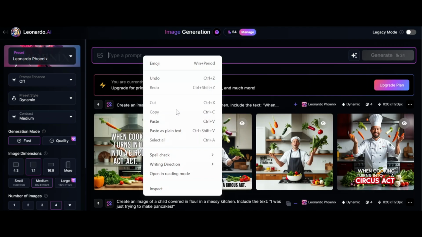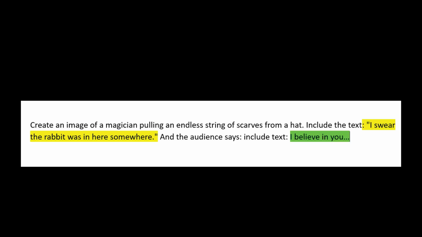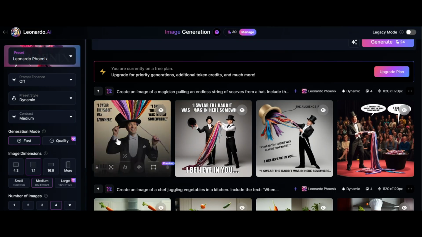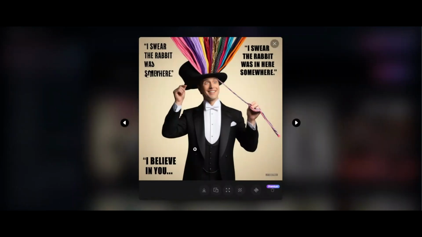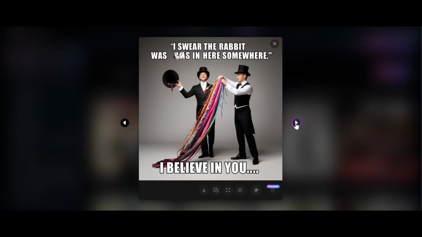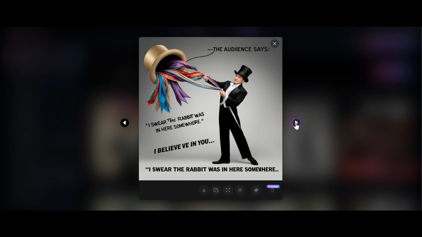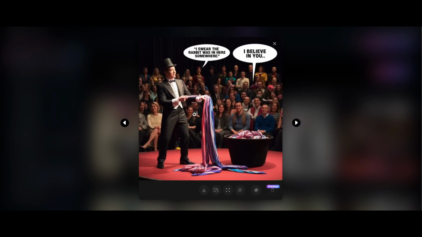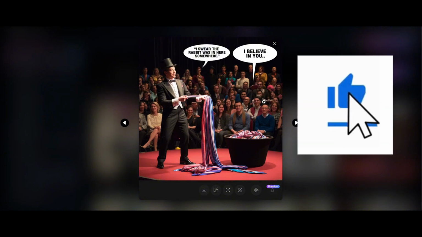For the last prompt, I made it more difficult. A magician pulling an endless string of scarves from a hat saying, "I swear the rabbit was in here somewhere." An audience says, "I believe in you." Duplicate and the audience is missing. Not perfect. Not good. Yes, this is what we wanted. Nice job. The speech bubble should move a little bit towards the magician, but it's okay.